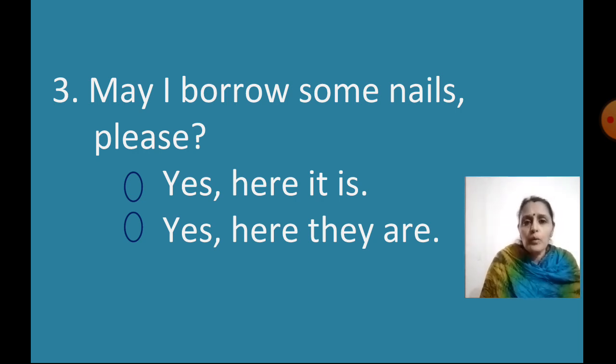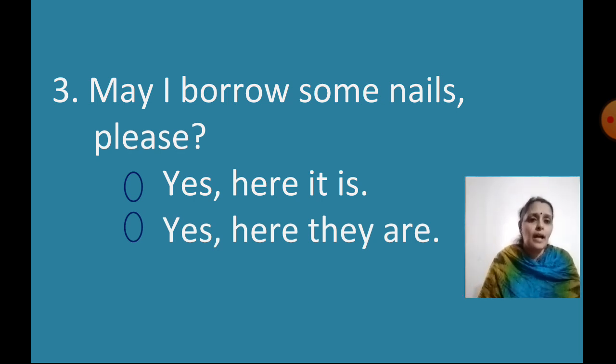May I borrow some nails, please? Now what should it be? Yes, here it is, or yes, here they are. Some nails means more than one, many, right? So we will write yes, here they are. Children, nails over here means the nails used to hammer on the wall.